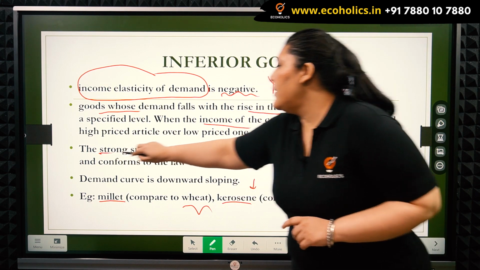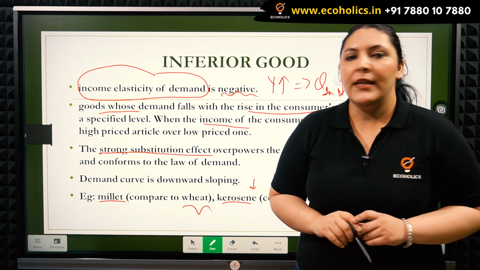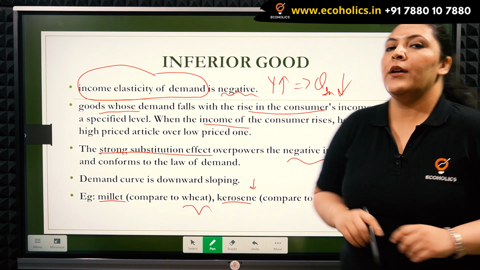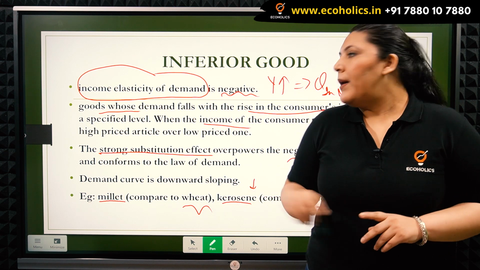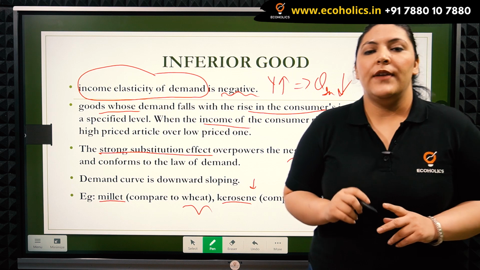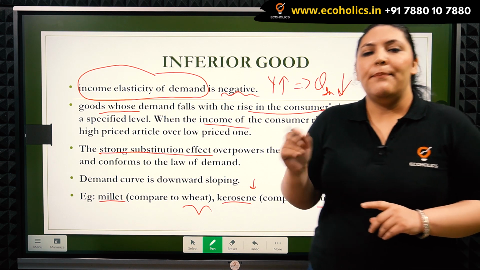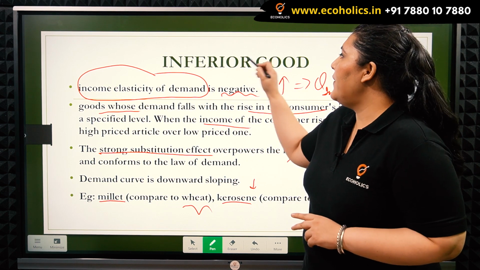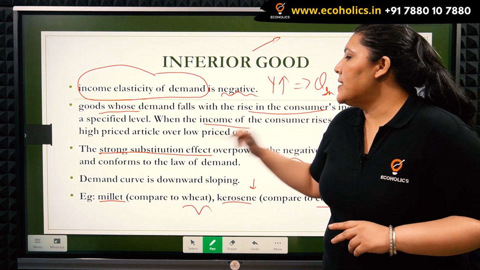Here there will be a strong substitution effect as compared to the negative income effect. To understand more about the substitution and income effect, you can refer to our compensated demand video. So, inferior goods have a strong substitution effect.